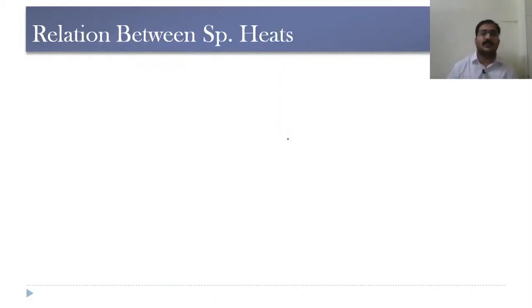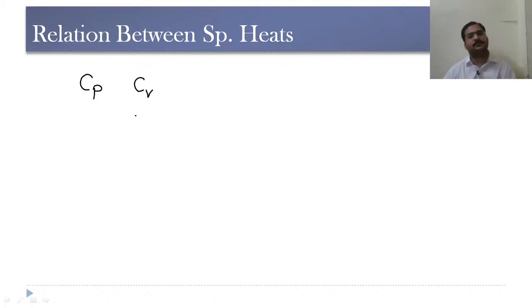Now let us go for the relation between specific heats. This is also very important here. We usually come across two specific heats: one is specific heat at constant pressure, the other is specific heat at constant volume. First of all, we need to know what specific heat is. The amount of heat required to raise the temperature of a particular substance by 1 degree centigrade is called specific heat. When we consider it by taking pressure constant, we call it specific heat at constant pressure.